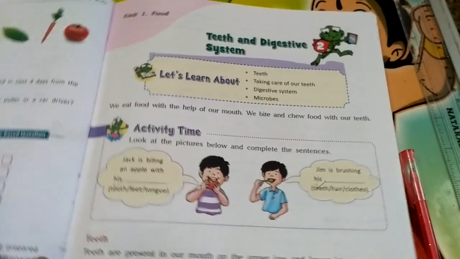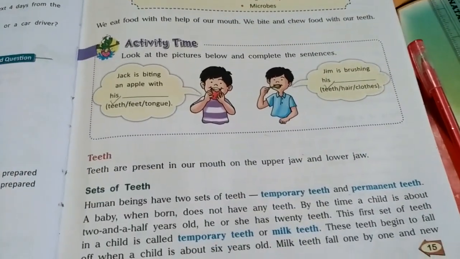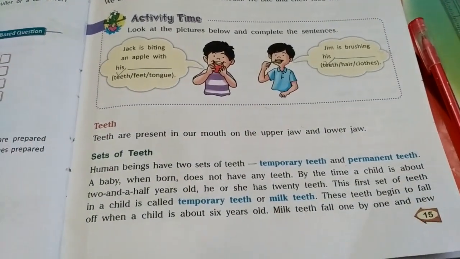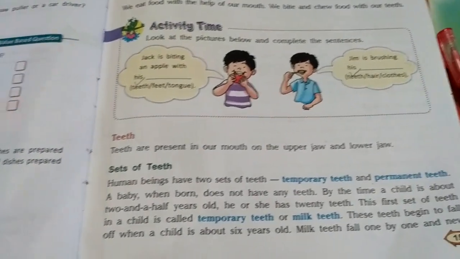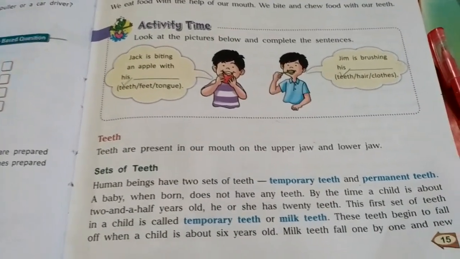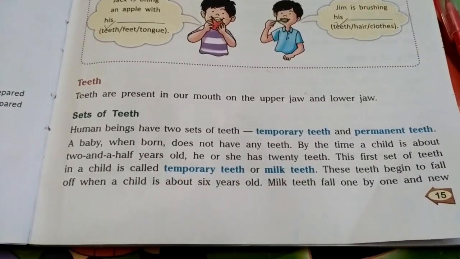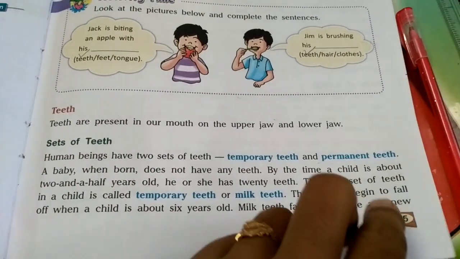We have done about the teeth, that teeth are present in our mouth on the upper and the lower jaw, and the teeth help us to bite, to cut, and to chew food. We have two sets of teeth, that is temporary teeth and permanent teeth. Okay, temporary teeth.